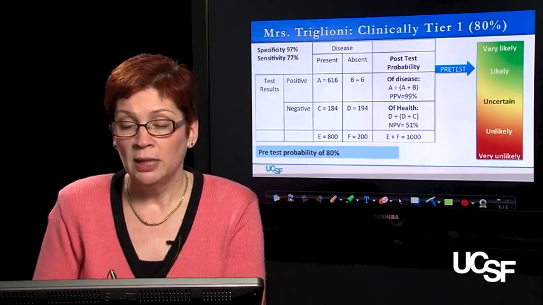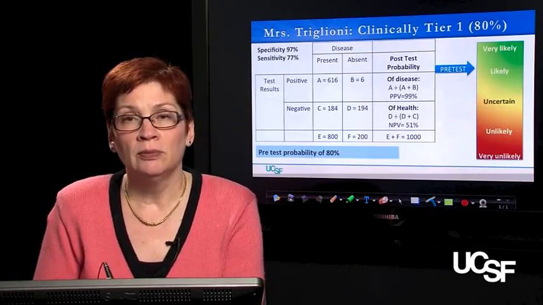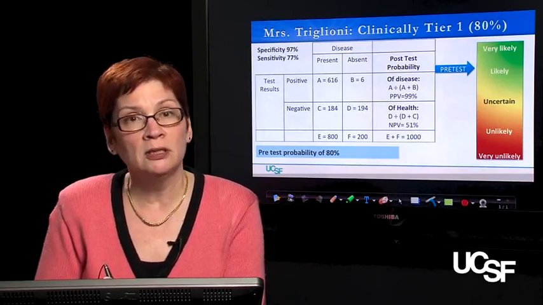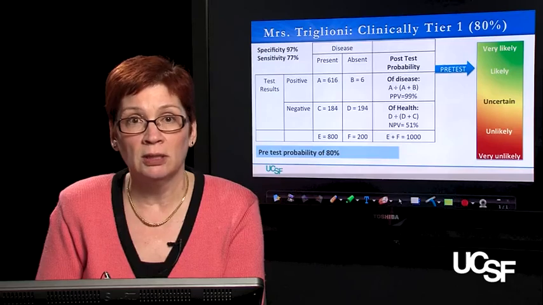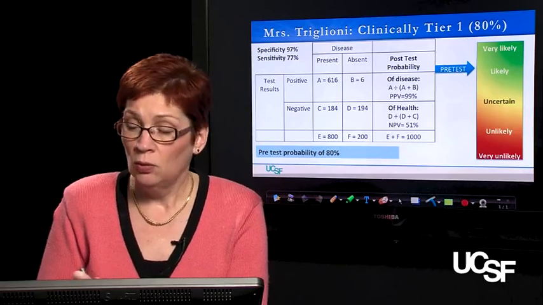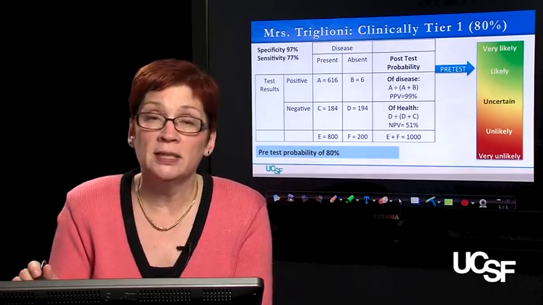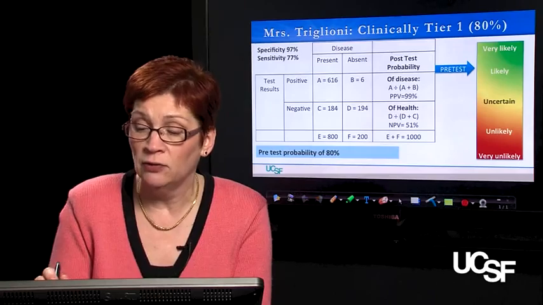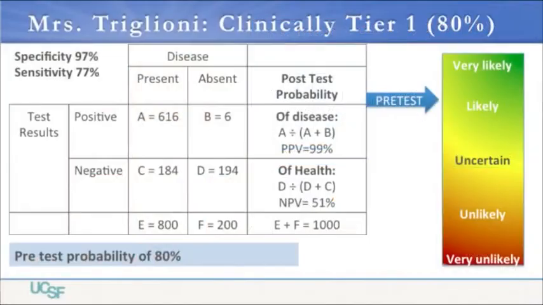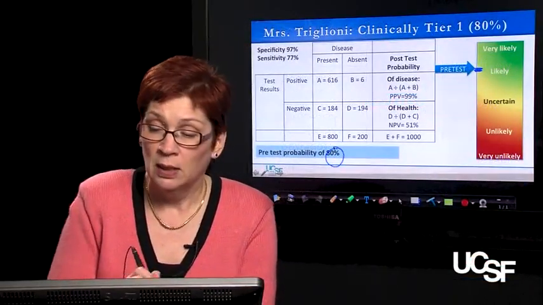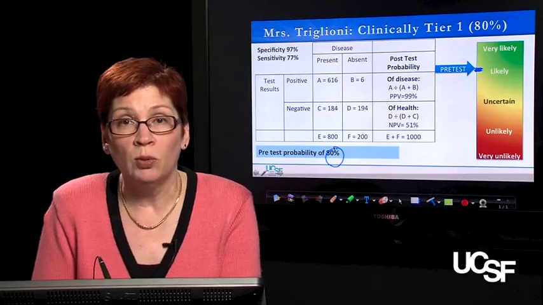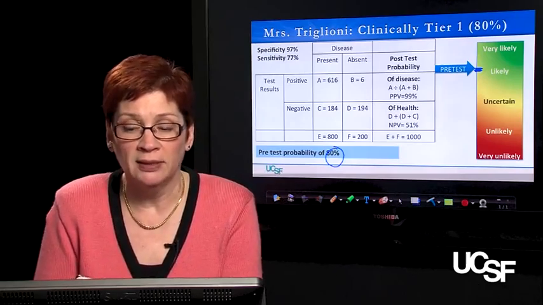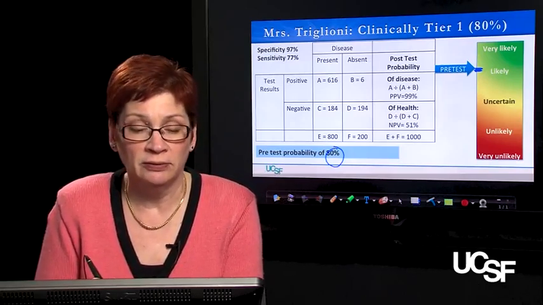Good. So let's go back to our 2x2 contingency table and put in some real numbers looking at Mrs. Triglione's case. So as we said, we thought her pretest probability of disease was in tier 1, either likely or very likely, and for the purposes of this exercise, I've chosen a pretest probability of about 80%. And what we want to figure out is what will happen if her test comes back positive or if her test comes back negative.